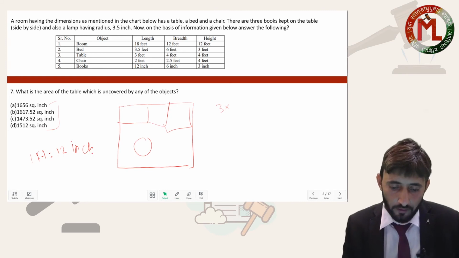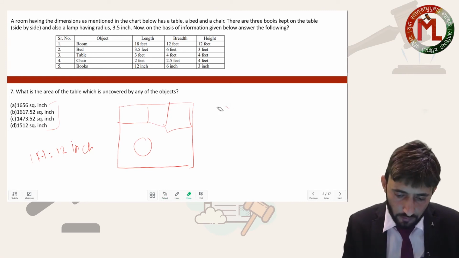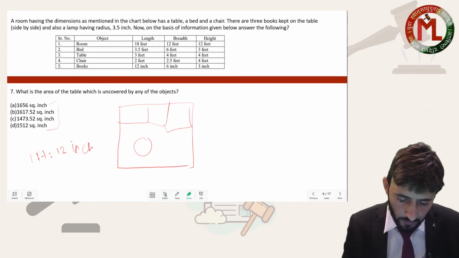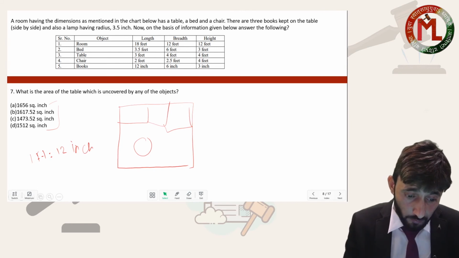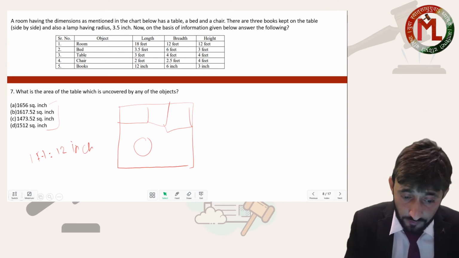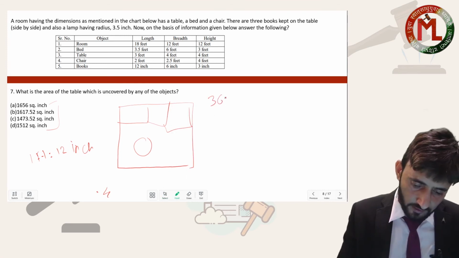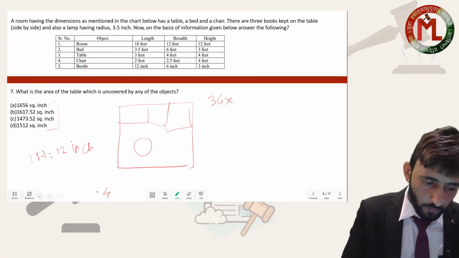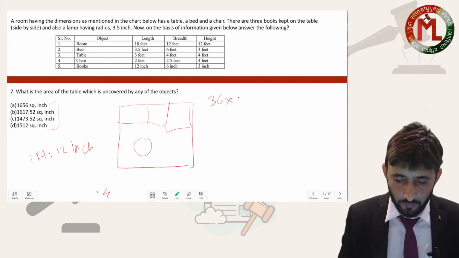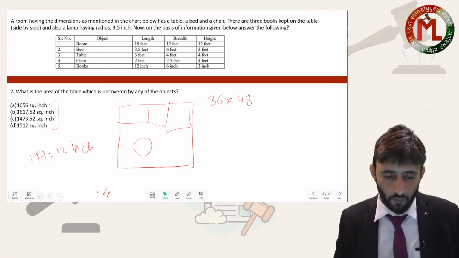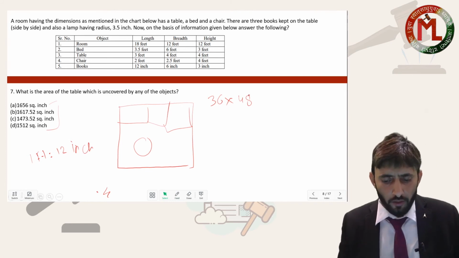1 feet is 12 inches. So let us try to find the area of the table in terms of inches. 3 feet is 36 inches, 36 inches into 4 feet. 4 feet is 48 inches. Okay, my dear. You can do it like this.